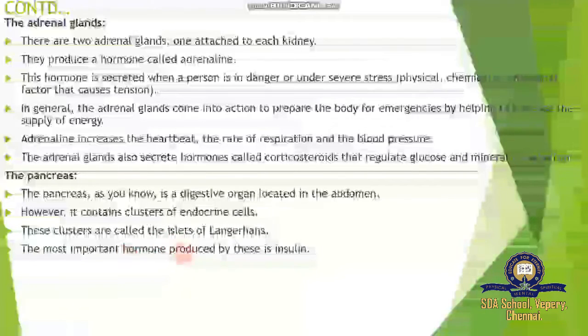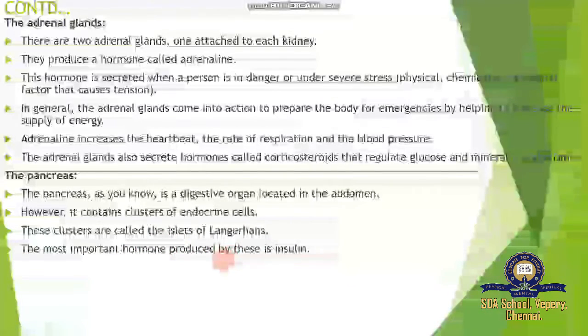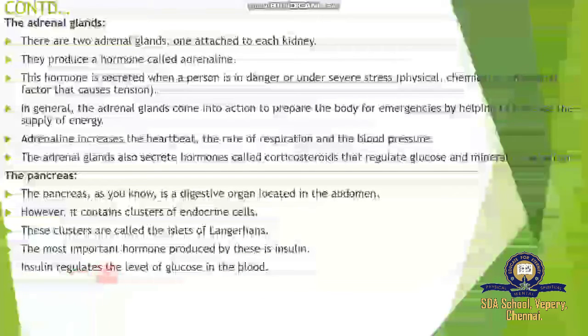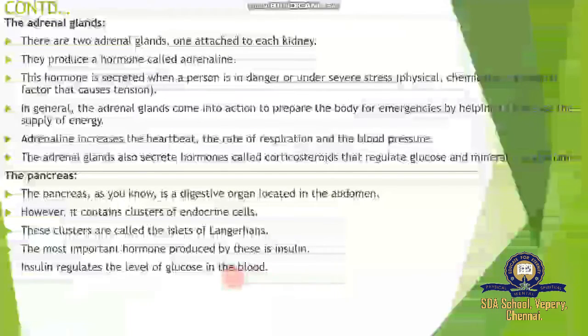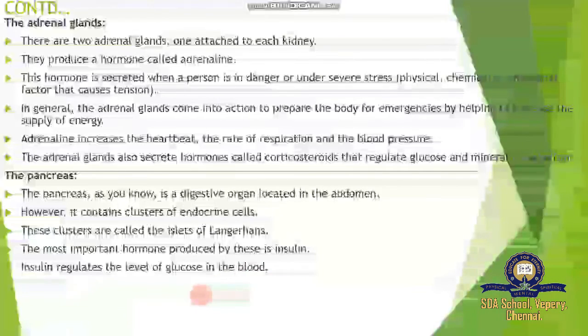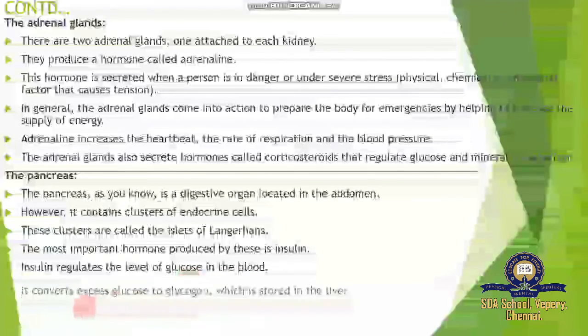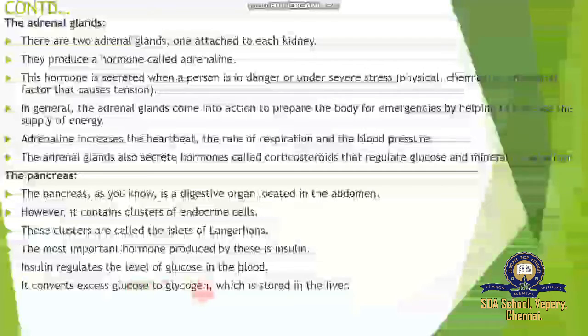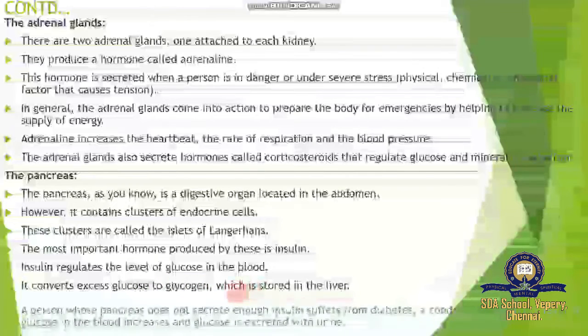The most important hormone produced by this is called insulin. Insulin regulates the levels of glucose in the blood. Suppose we consume a lot of glucose, the excess glucose in our blood is absorbed by the insulin hormone and converted into glycogen, which is stored in our muscles and the liver cells. Okay, it converts excess glucose to glycogen, which is stored in the liver and the muscle cells.